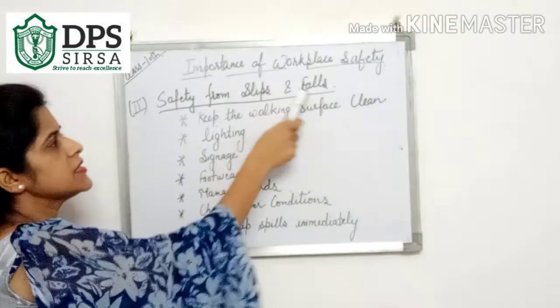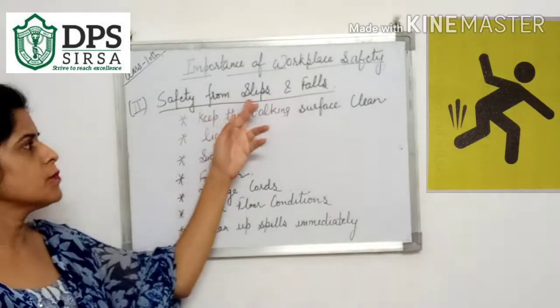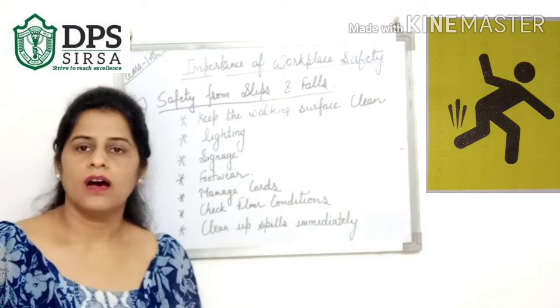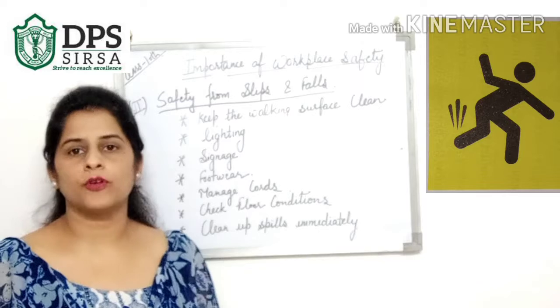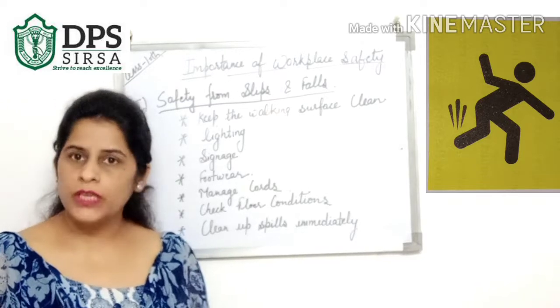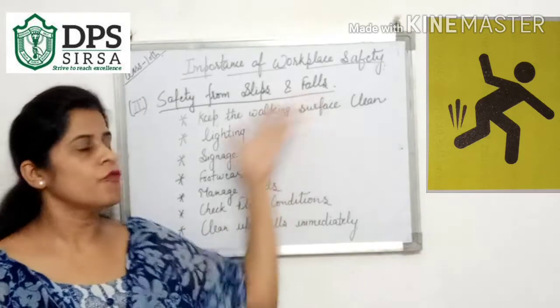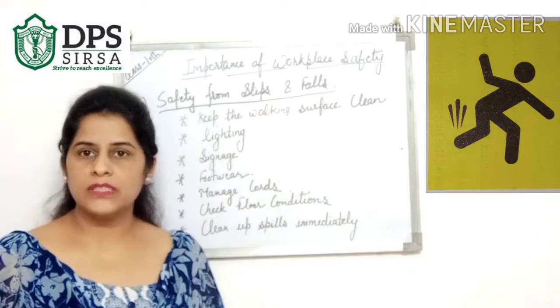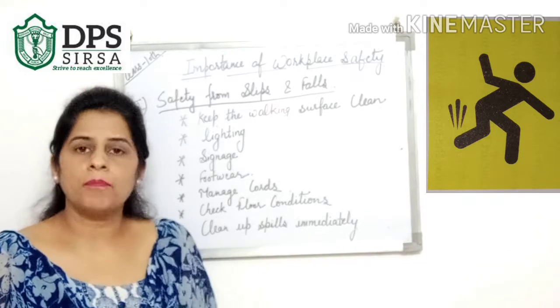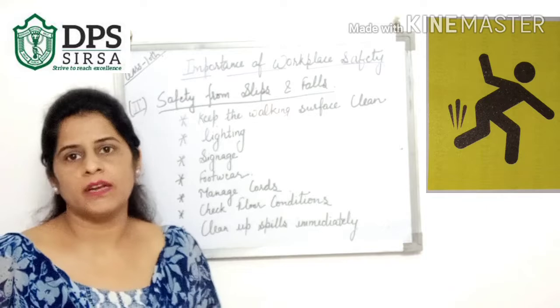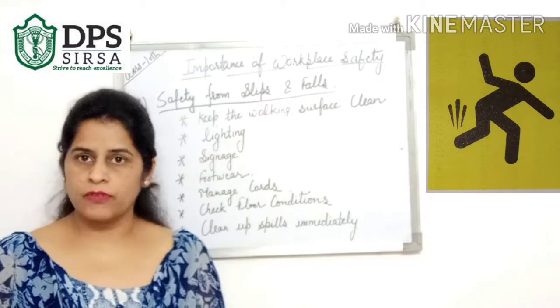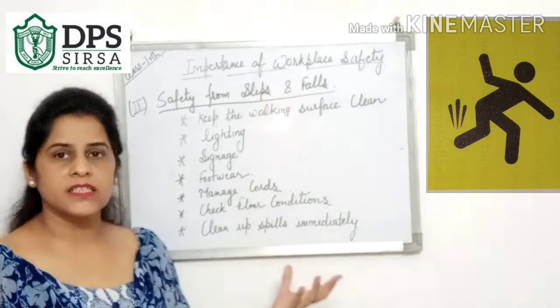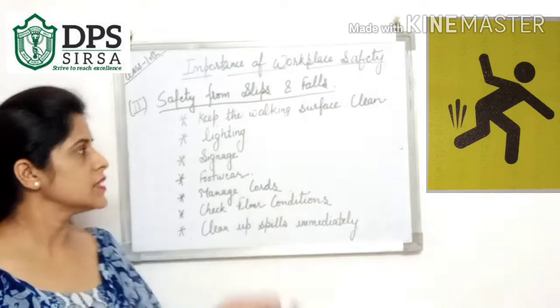safety from slips and falls. We can slip when there is low friction between our footwear and the floor, and then we can fall. We can also slip and fall if we collide with some obstacle in our path, and then we lose our control and fall down. So these types of problems occur in workplaces. What should organizations follow for safety against these falls and slips?